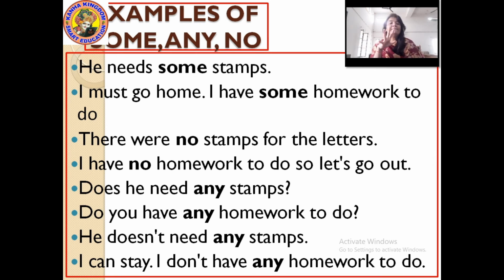Examples of "some", "any" and "no". First, he needs some stamps. As I have told you, "some" is used where we don't know if the thing is big or small, and the quantity is medium. Here, he needs some stamps means the quantity of the stamps is not known. It can be many, in large quantity, and it can also be in a small quantity.